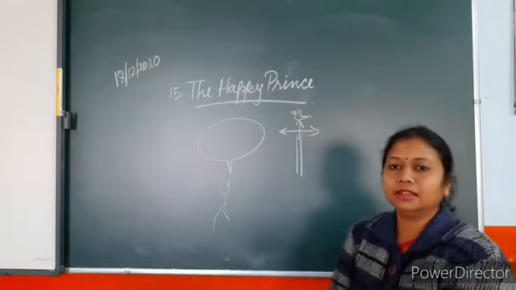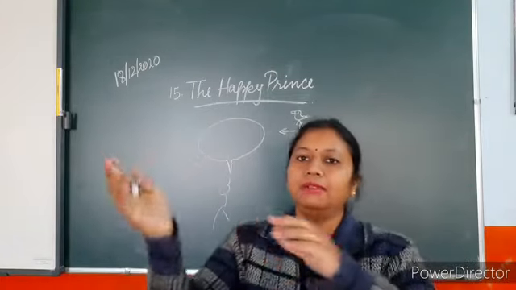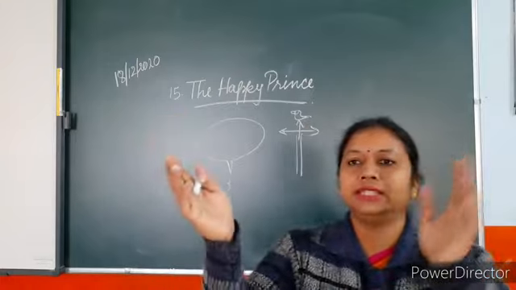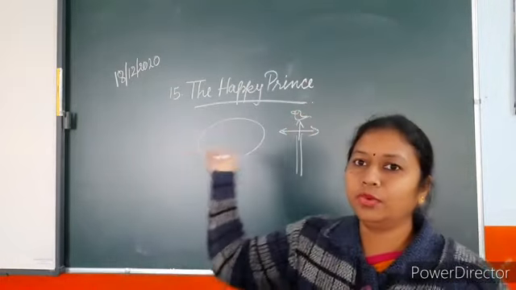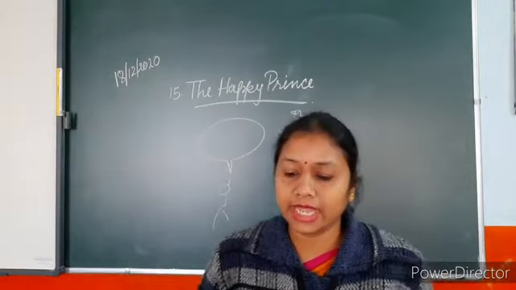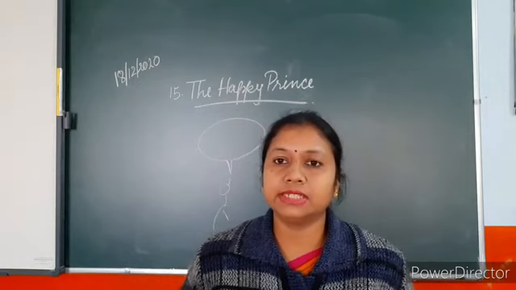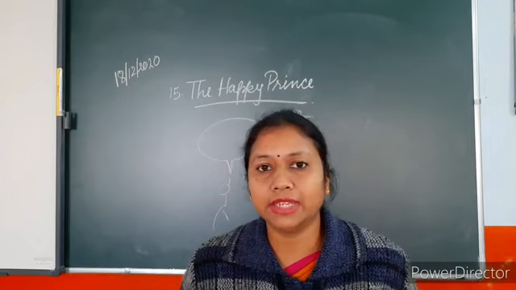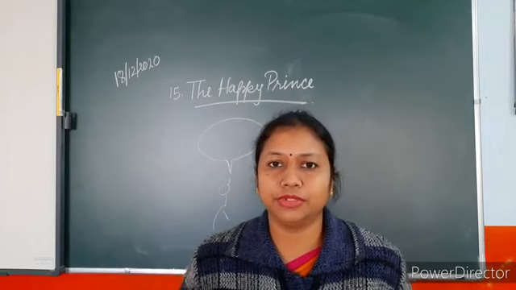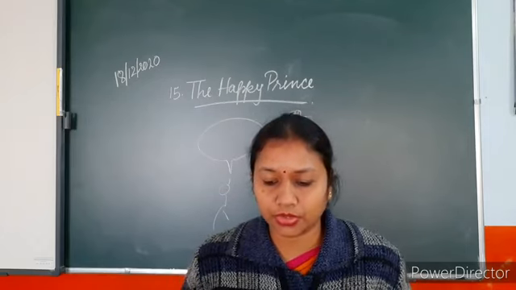This is the weathercock. When the wind is blowing, this cock is moving in different directions, showing the direction. But this man is saying it is very beautiful, just like a weathercock, but it has no use. The statue has no use at all.